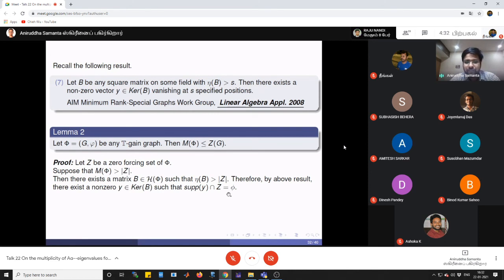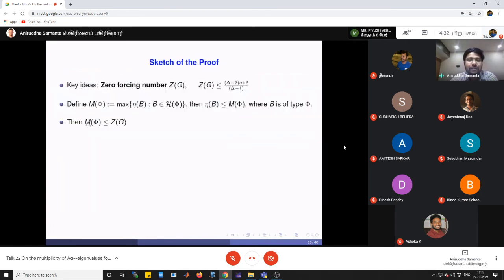Then from the previous lemma, Y is equal to 0, because in the previous statement we had this assumption. But here we assumed that Y is non-zero. So this is a contradiction. Therefore, M of phi is less than or equal to the cardinality of Z. Since Z is any arbitrary zero forcing set, M of phi is less than or equal to Z of G. So we take this claim here.